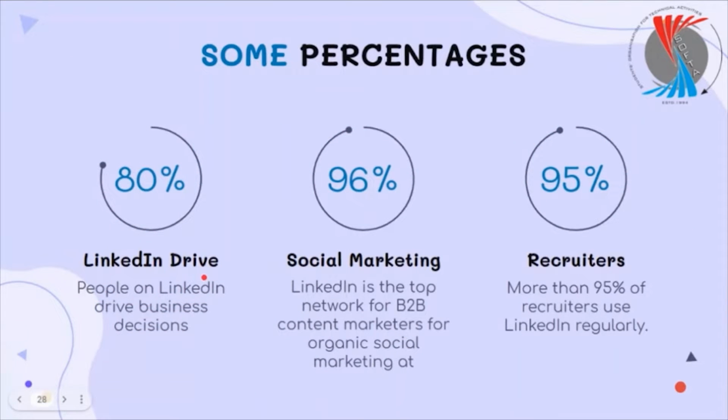Next slide. 80% of people on LinkedIn drive business decisions. There are more than 10,000 business to business software product packages on LinkedIn. So, LinkedIn is a top network for business to business content marketers for organic social marketing at 96%. More than 95% of recruiters use LinkedIn regularly. Next.